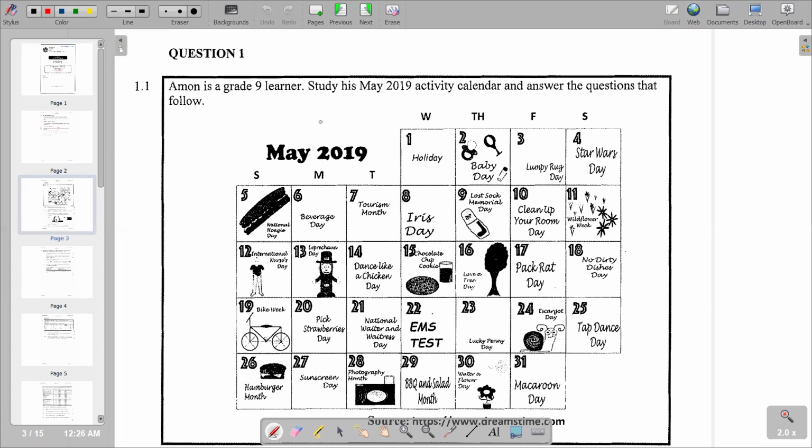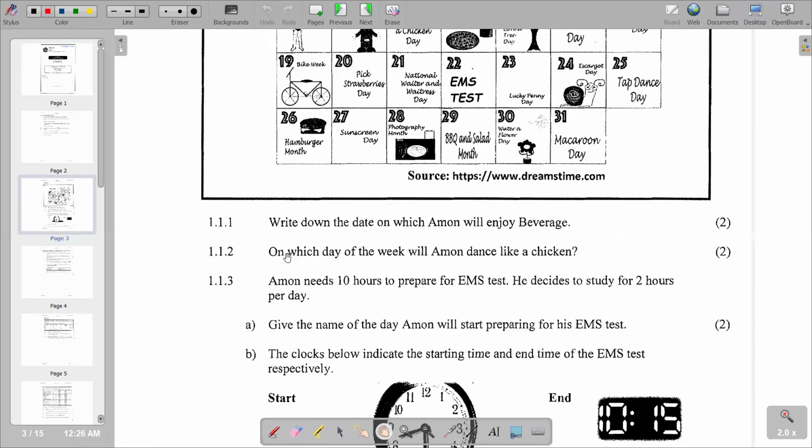So on question one. Our question is: Amon is a grade 9 learner. Study the calendar and answer the questions that follow. You're given the activity calendar that you just need to go through before you answer the questions. The first part of our question, 1.1.1, reads: write down the date on which Amon will enjoy a beverage.